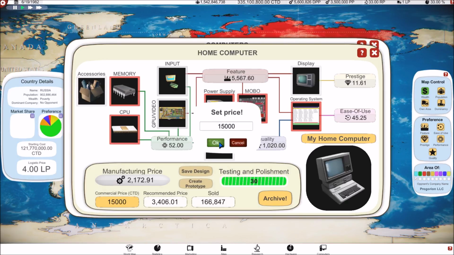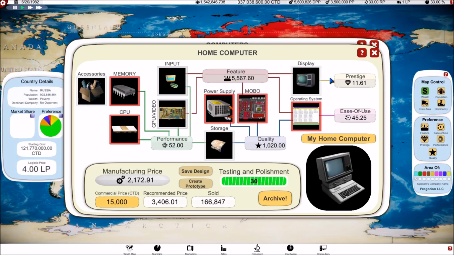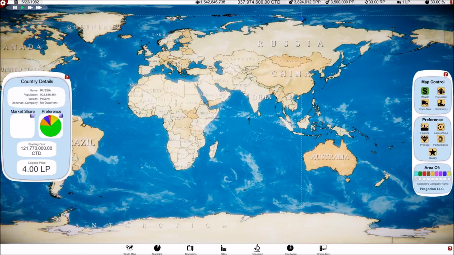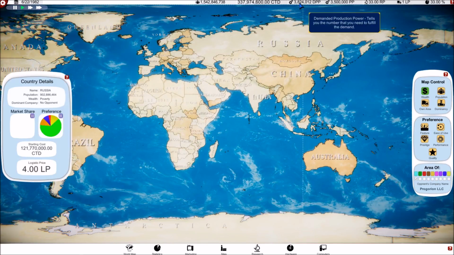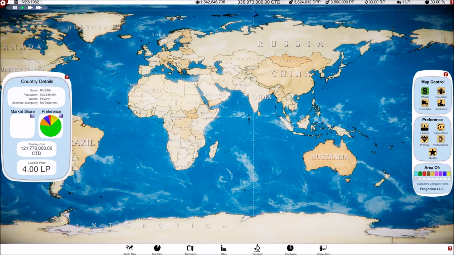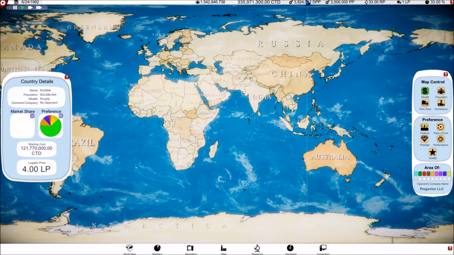$15,000. You have researched a new technology. That didn't seem to hurt the demand again. Is there a lagging indicator on that? There we go. Now it's hurt the demand. And now suddenly we're losing money? Wait a minute, that doesn't make any sense.